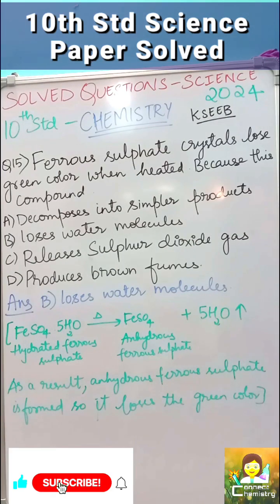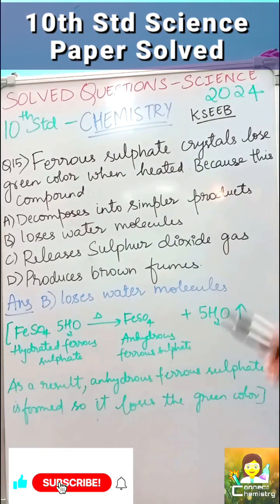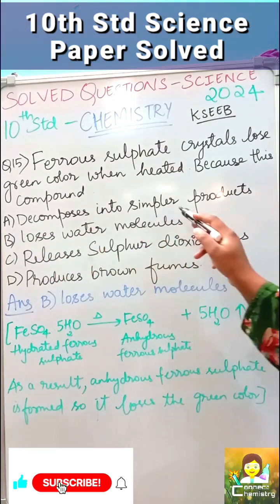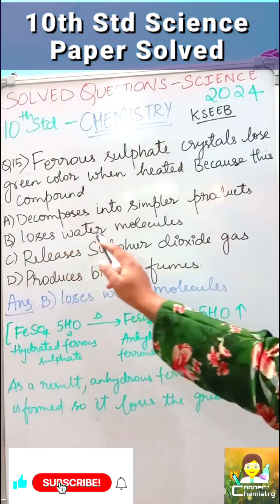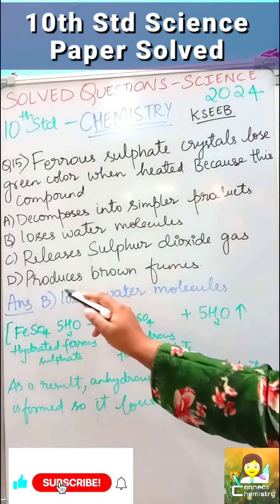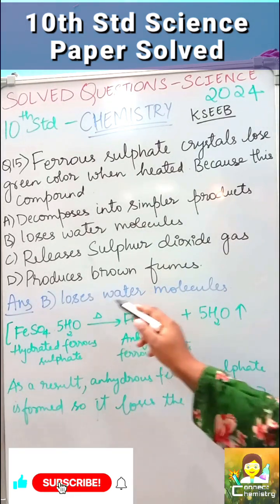The next question: ferrous sulfate crystals lose green color when heated because this compound. So the question is, when ferrous sulfate crystals are heated very much, they lose their green color. What will be the answer? These are the options. Option A, decomposes into simpler products. Option B, loses water molecules. Option C, releases sulfur dioxide gas. Option D, produces brown fumes. So the answer will be option B, loses water molecules.